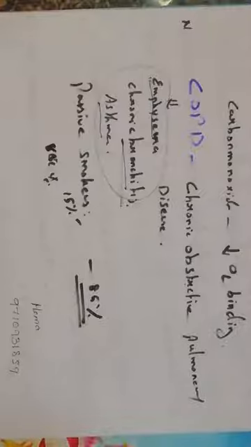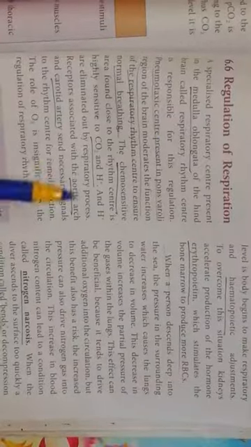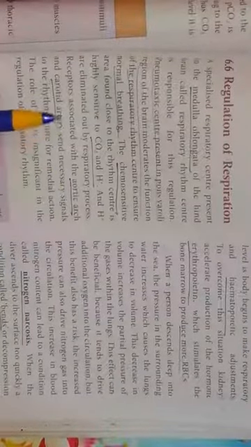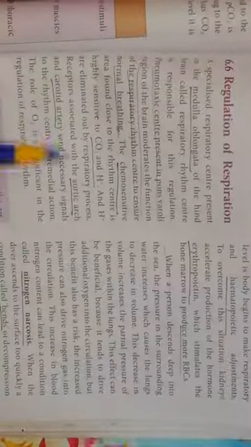Already for every session I said what you have to learn from each topic, and especially for today's class we can go to regulation of respiration, which is on page number 131. There are two scenarios: chemical control as well as nervous control.